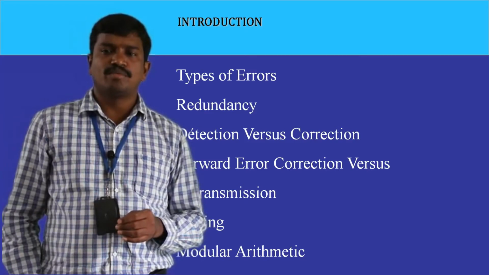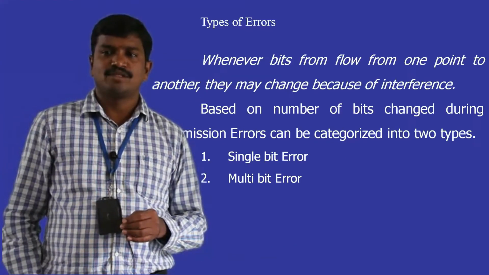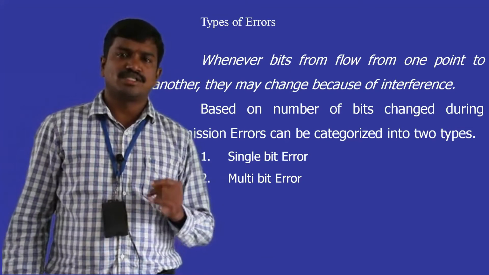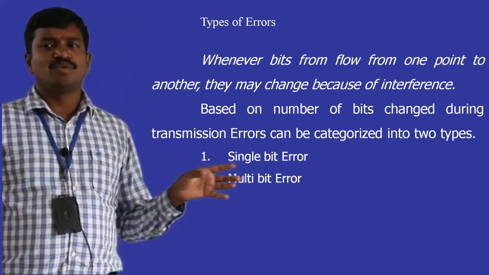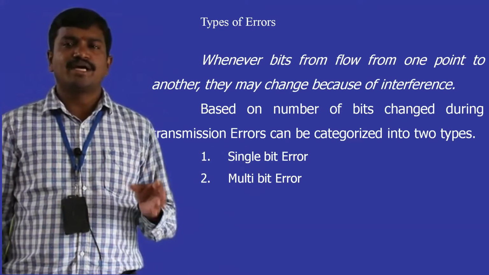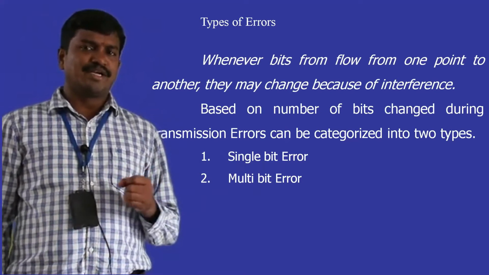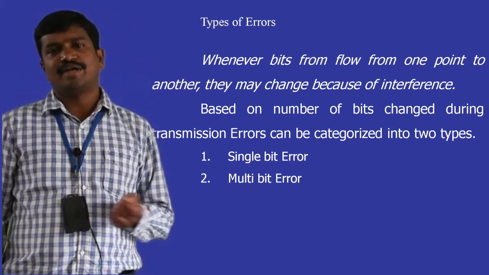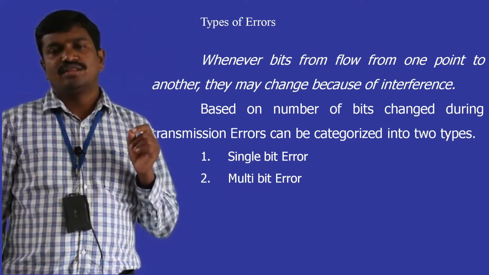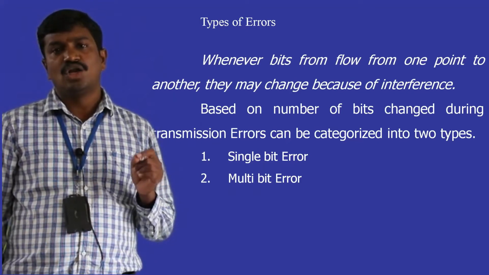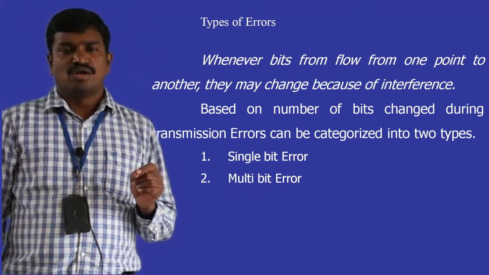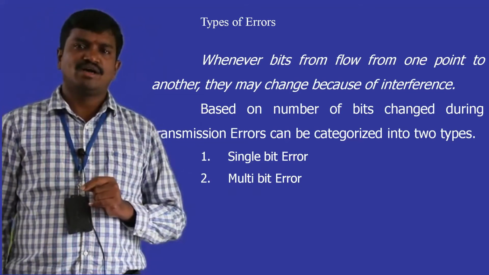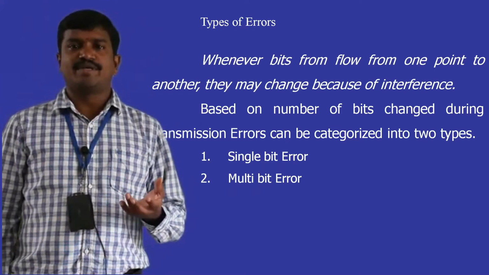Let us talk one by one, starting with types of errors. When data is moving in the network, it may be corrupted in the middle. So when one byte is moving and it is corrupted, have you lost only one bit or are more than one bits corrupted in the middle?